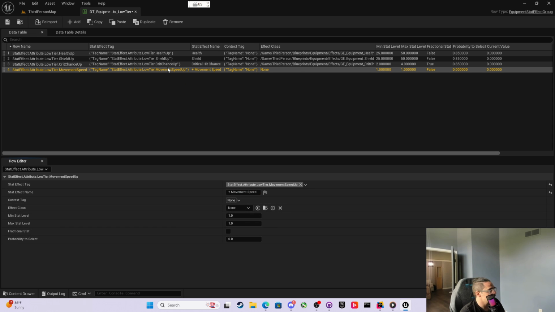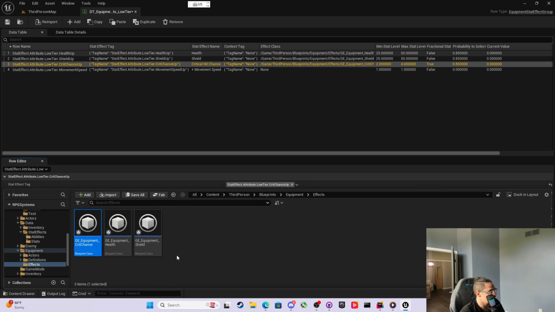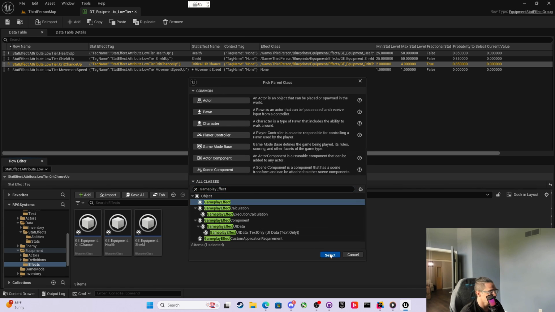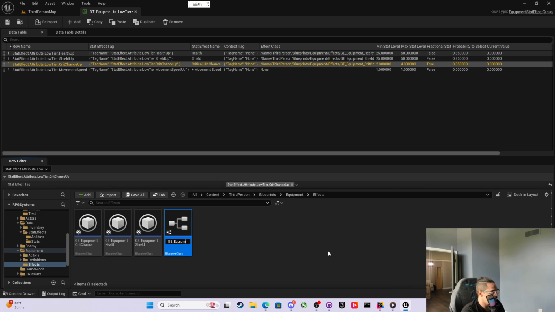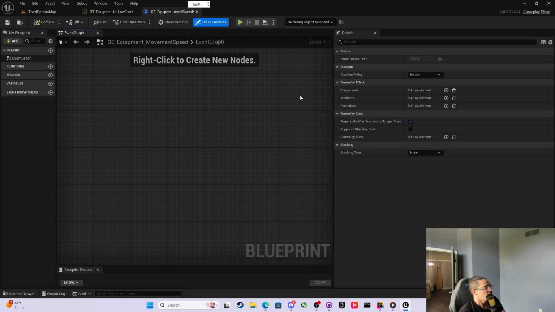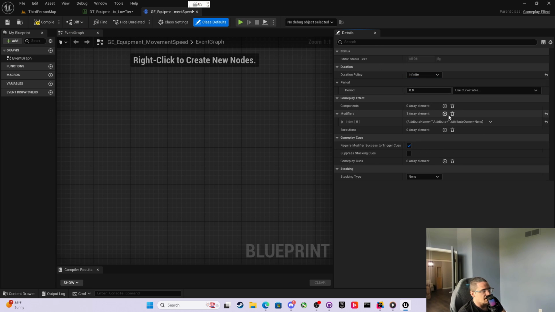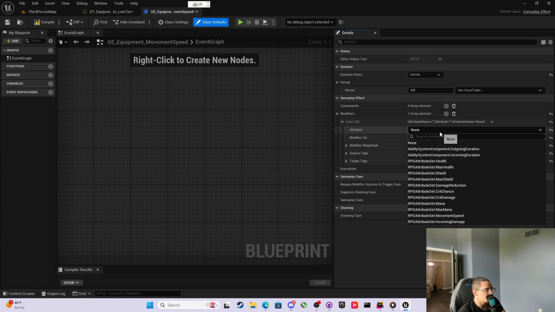I need an effect class, so we don't have an effect class. So let's go look where our effect classes are. And then we're going to make a blueprint class and make a gameplay effects class. And this will be GE equipment of movement speed. And first thing is this needs to be an infinite, right, with no period, and we're going to have a modifier. But in this modifier, what we want to do is modify the movement speed, sure.